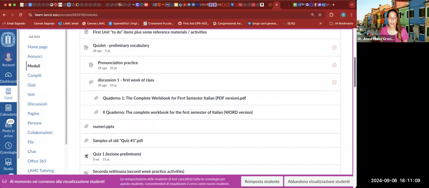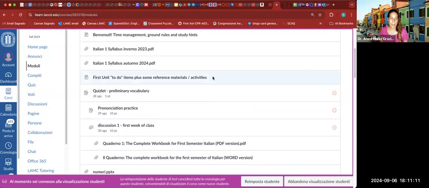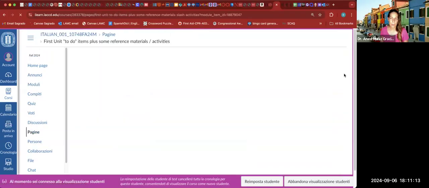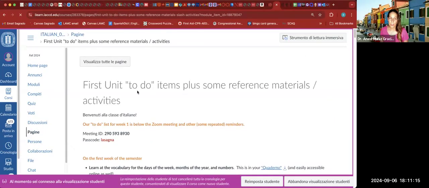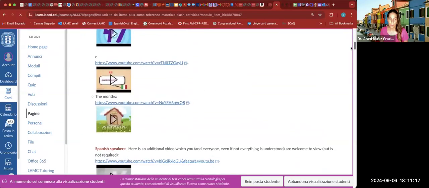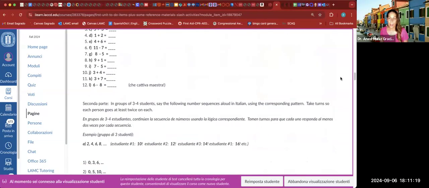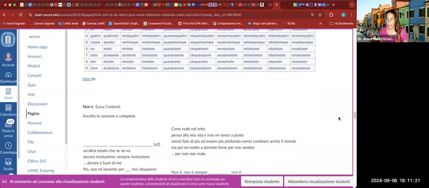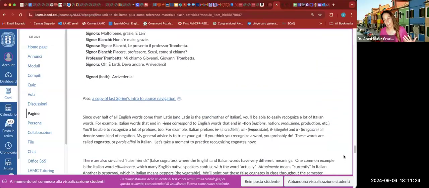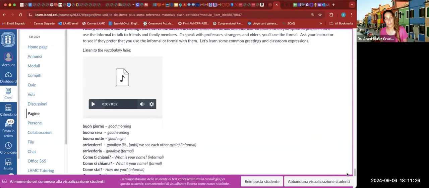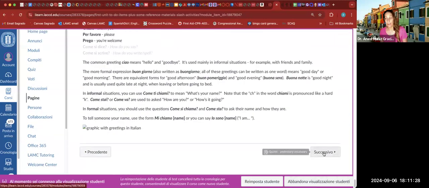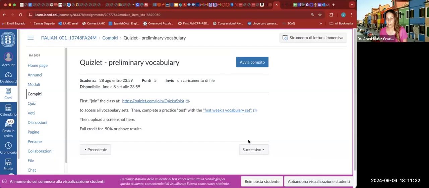And normally, if you go on something like this, it will give you the page, and it is more or less in the order that it should be done. And then successivo is the next thing, and then it takes you to this. And then via compito, this is submit the homework. And again, if there's any questions about this, let me know.